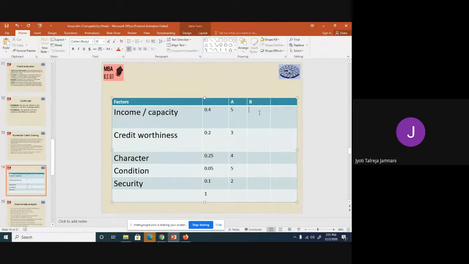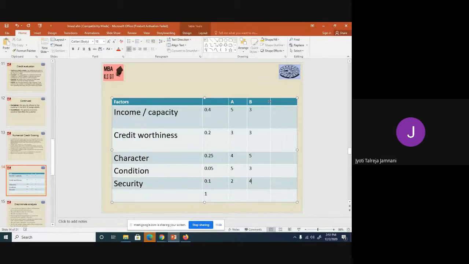Let's do it the same way for customer B. I feel his income is not that good, so let's make it 3. His credit worthiness, because income is not good, is again 3. His character is really good. We admire it. His condition, because the income is not good, is very low, and the security that he has given is also good. So these are the points that I gave him.